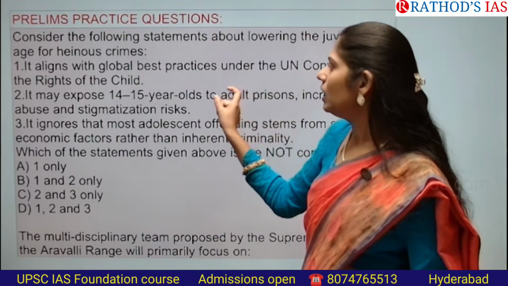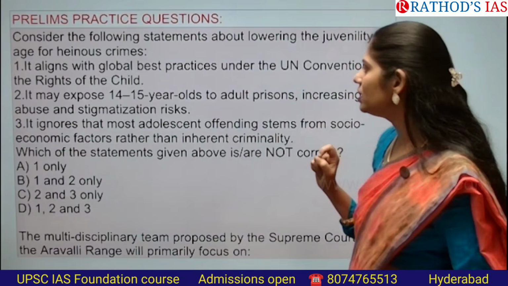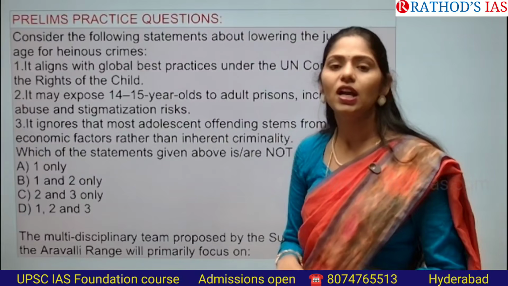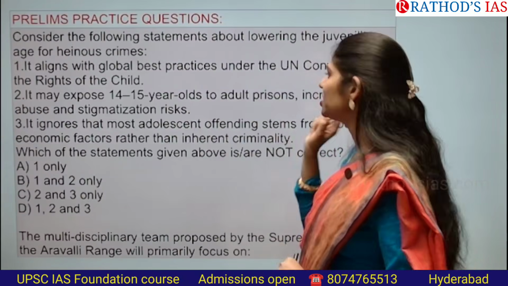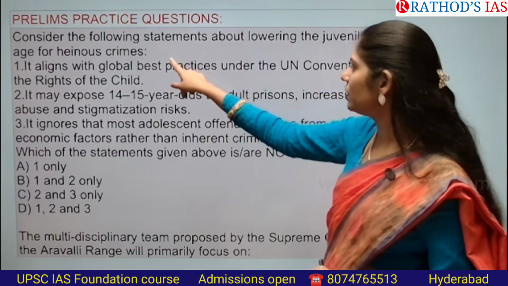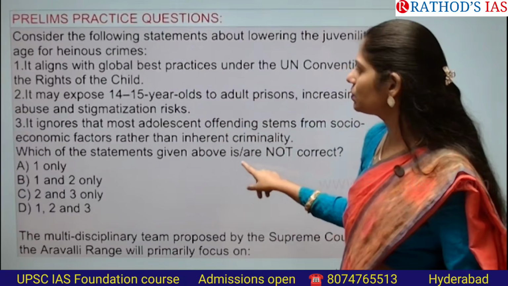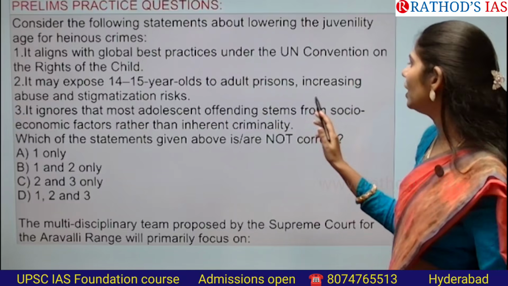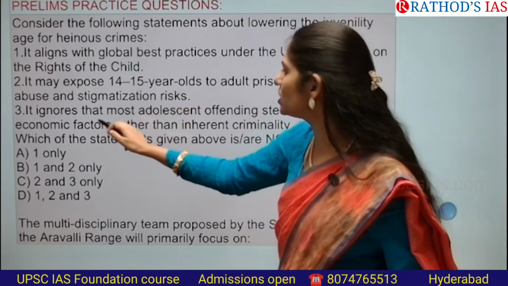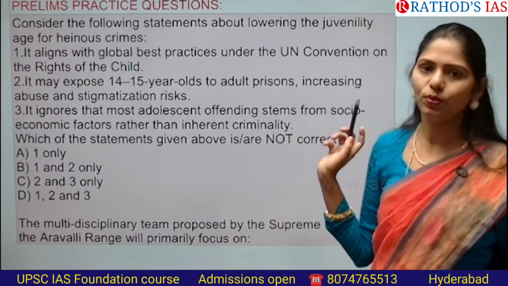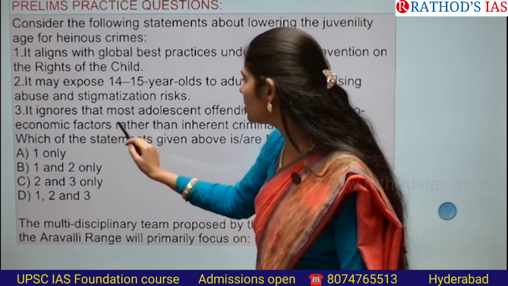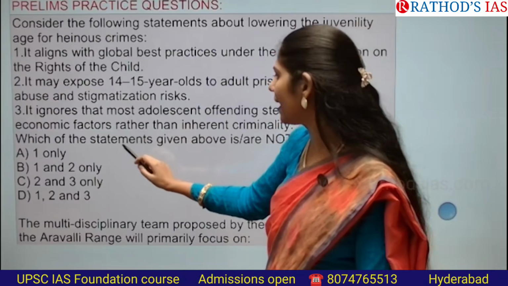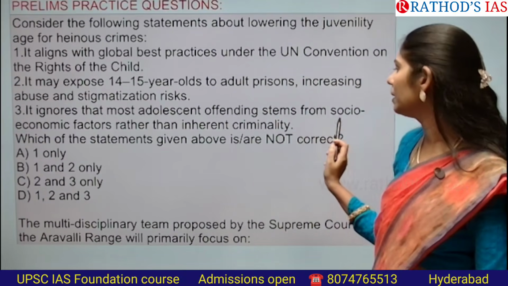So actually in our United Nations Convention on the Rights of the Children also it is not aligning. In yesterday's class we discussed that it is going to affect United Nations Convention on Rights of Child. So this first statement will be wrong. And next one here is, it may expose 14 to 15-year-old to adult prisons, increasing abuse and stigmatization risk. Yes, this point is right. And next one is, it ignores that most adolescent offending stems from socio-economic factors rather than inherent criminality.